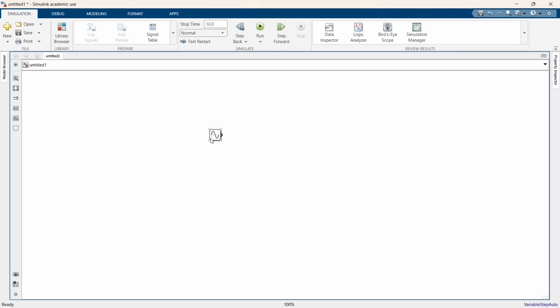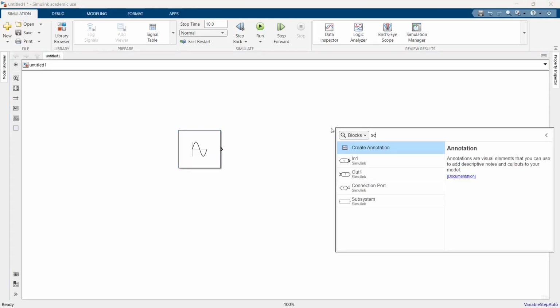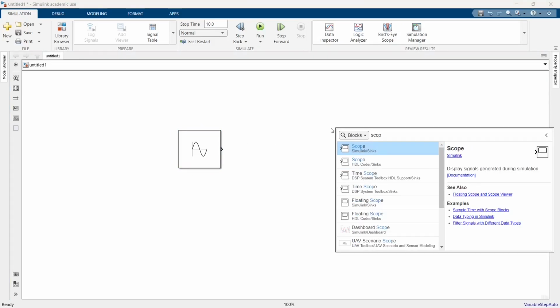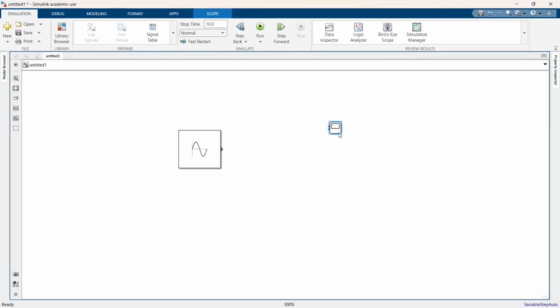In order to see my sine wave output, I will be using a scope. Scopes act as a visualizer which generates graphs for us. In order to make this sine wave be present here, you can see this arrow mark.